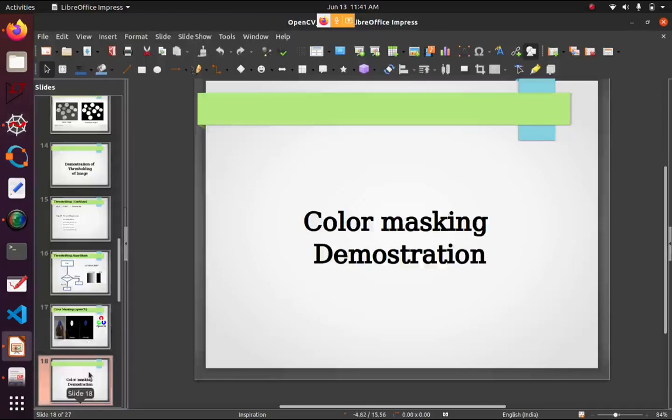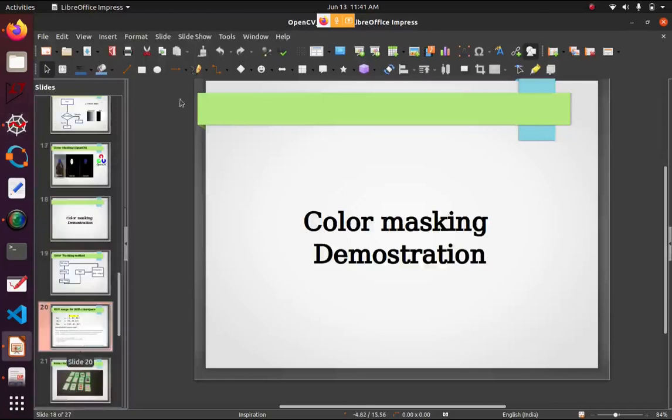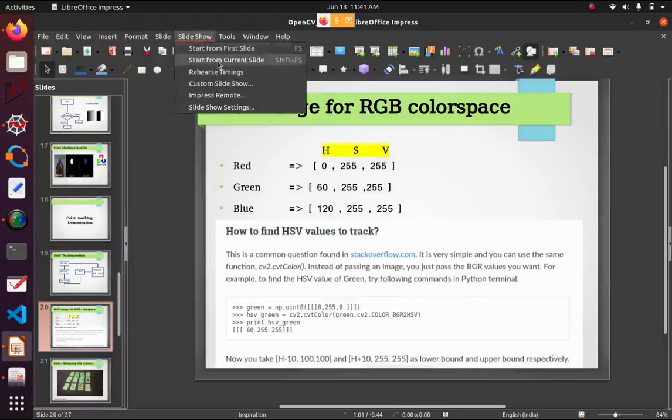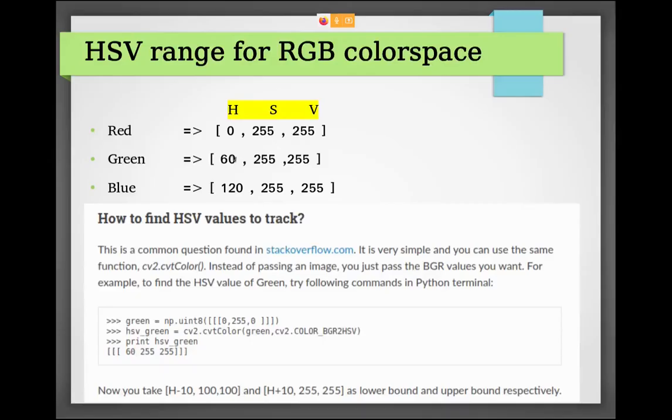In OpenCV they have suggested that when you find the HSV range of a particular color, here for red 0, 255, 255, you define a sensitivity matrix with plus or minus 10. We don't actually have this specific value in our HSV formation, that's why we make a specified range.